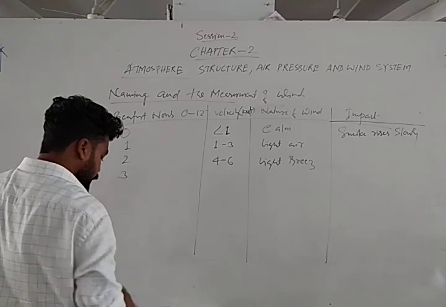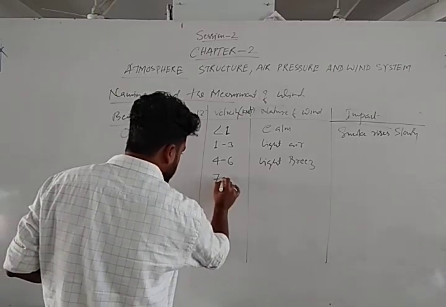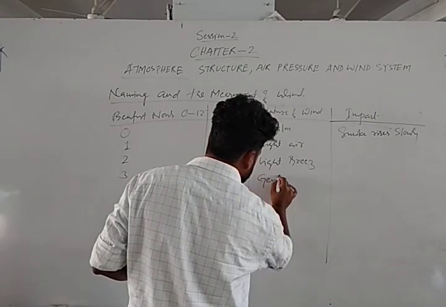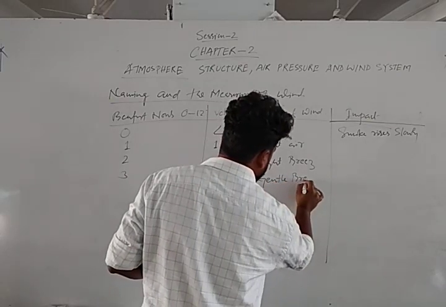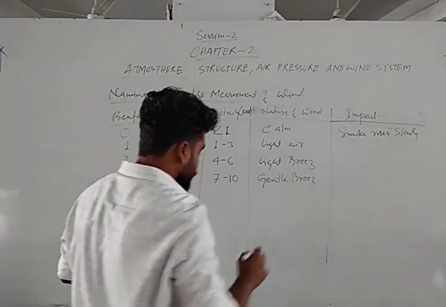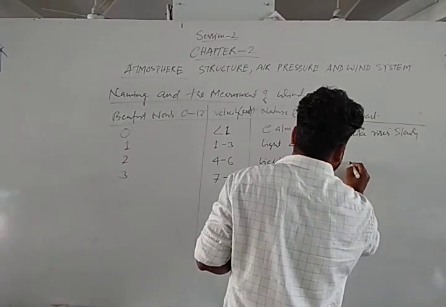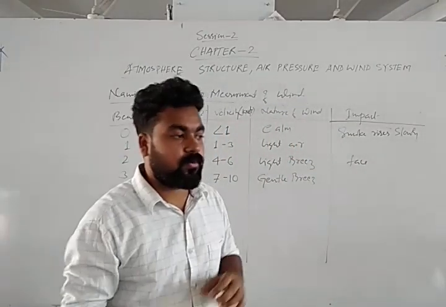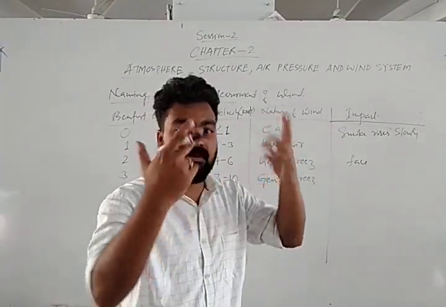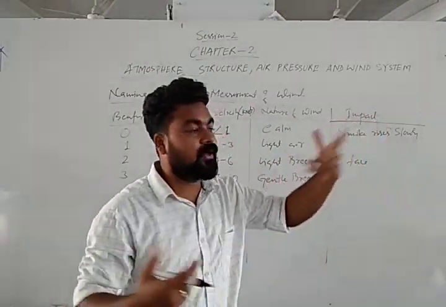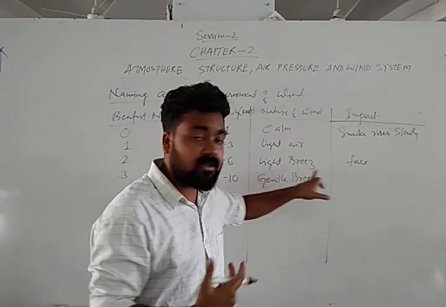Again, velocity, again number 3, 7 to 10. It is gentle breeze. Gentle breeze. So what will come in light breeze? Wind will be felt in the face. That means we can feel the wind in the face. Suppose the hawa of the fan. That means we can feel it in our face. If the wind blows, we can feel it in the face. That is called light breeze.